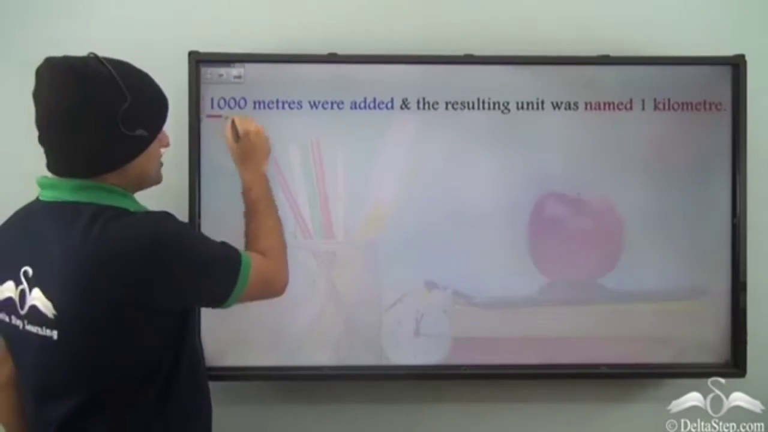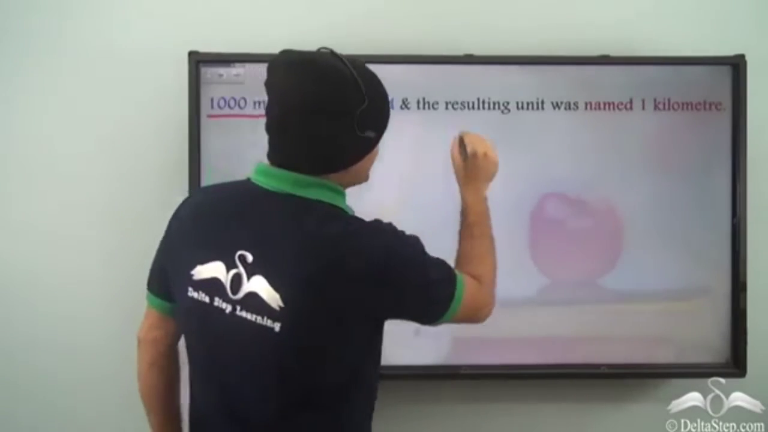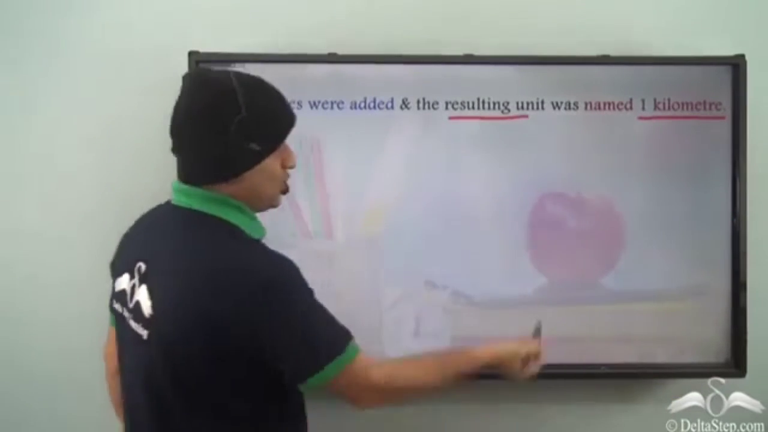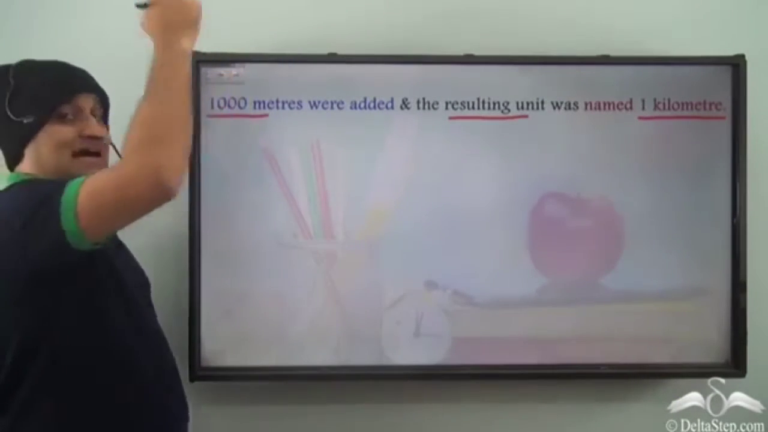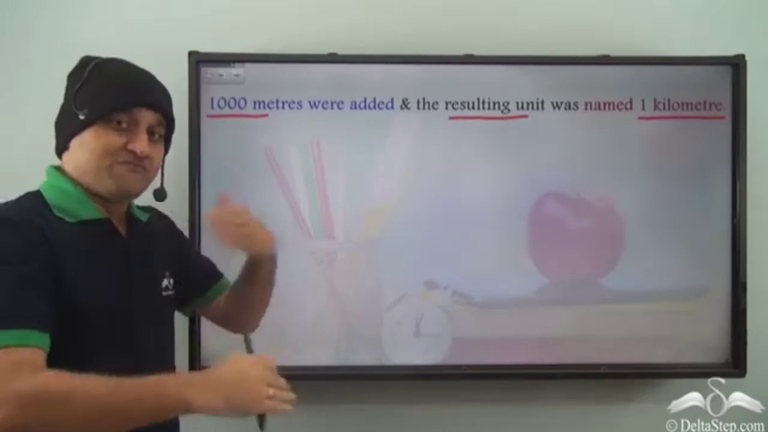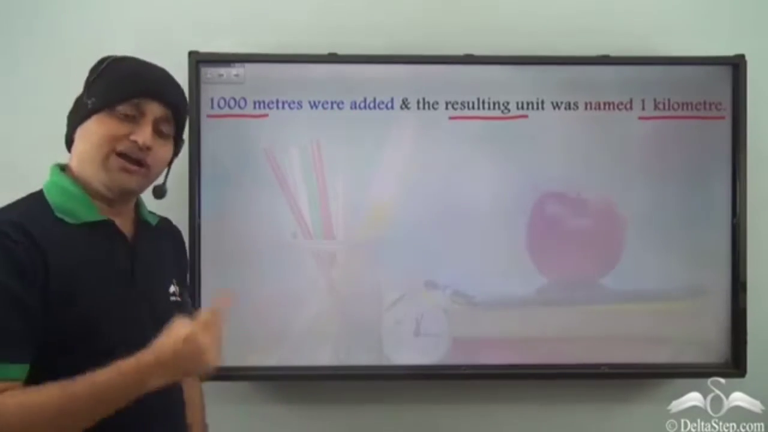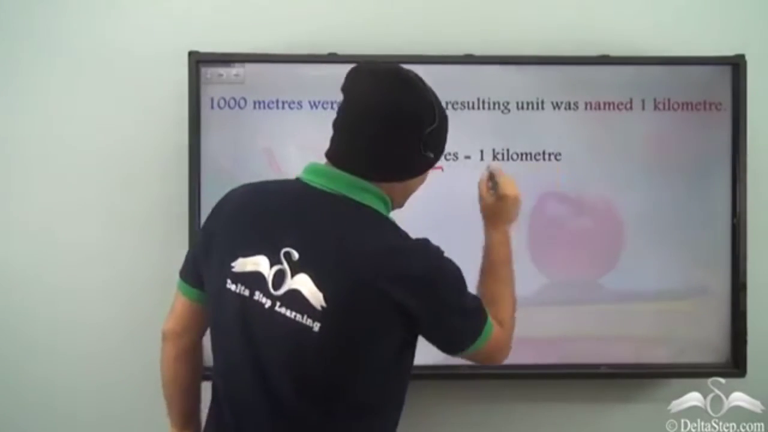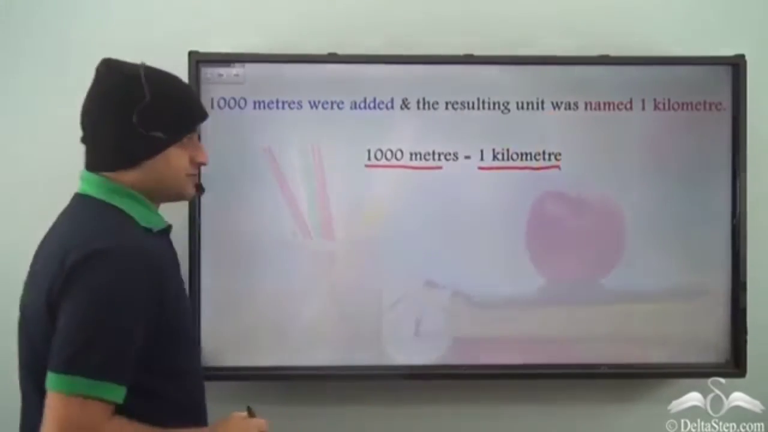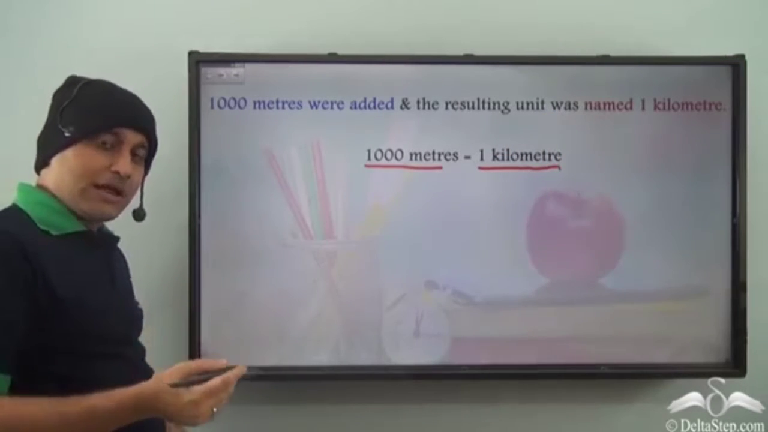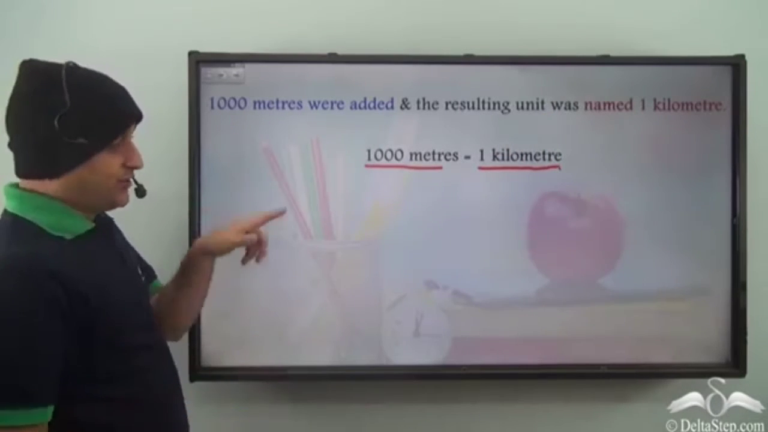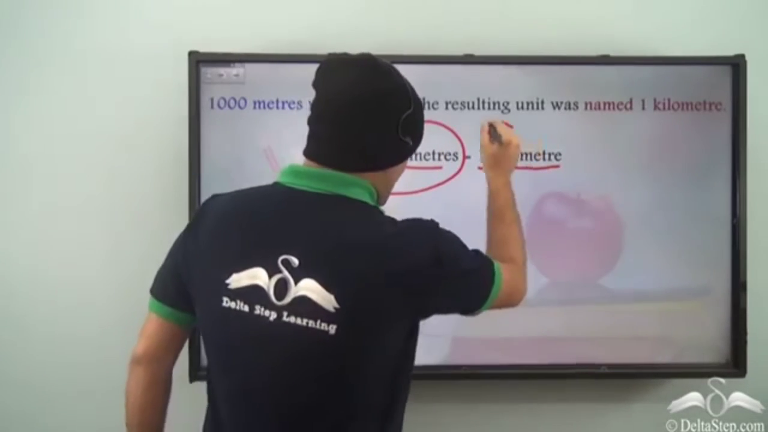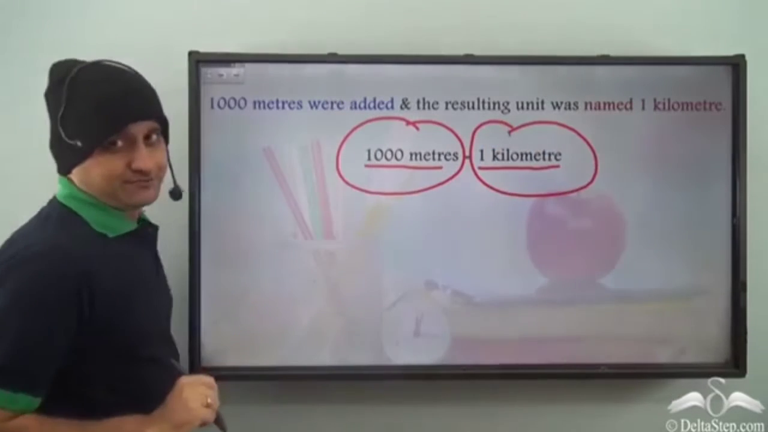So 1000 meters were added and the resulting unit was named 1 kilometer. So 1 kilometer had 1000 meters in it. Once you have measured 1000 meters, it is called 1 kilometer. So 1000 meters equals 1 kilometer. Whenever you need to convert meters to kilometers, you need to remember that 1000 meters is equal to 1 kilometer.